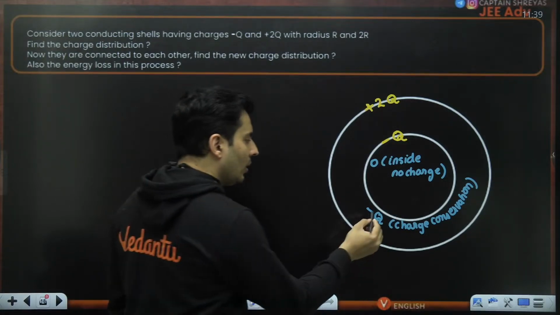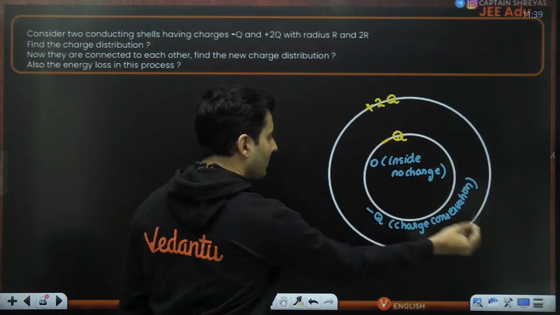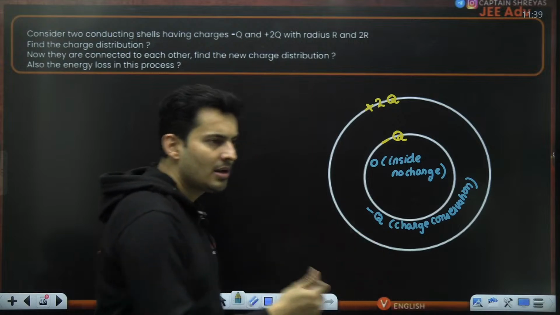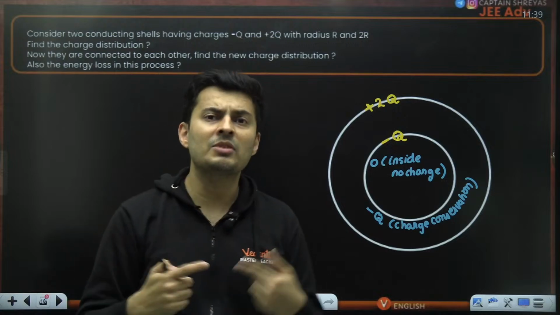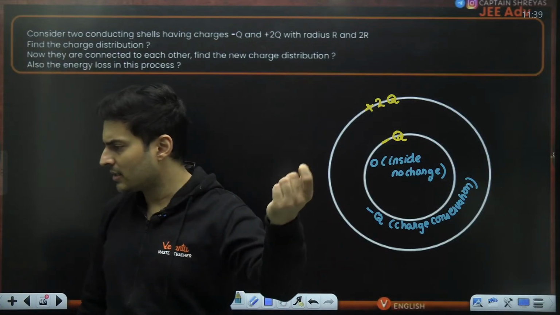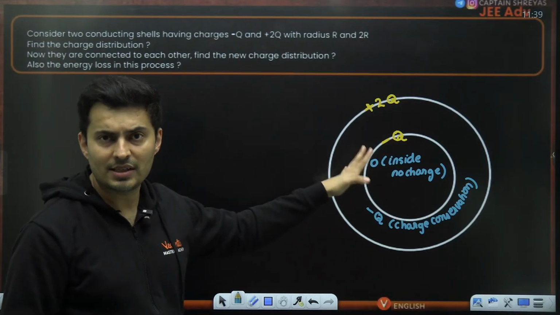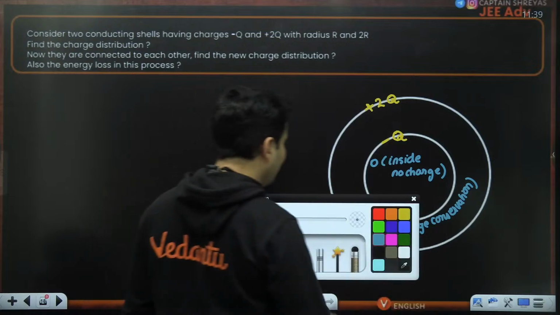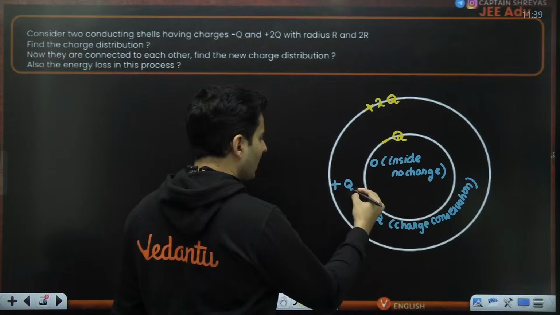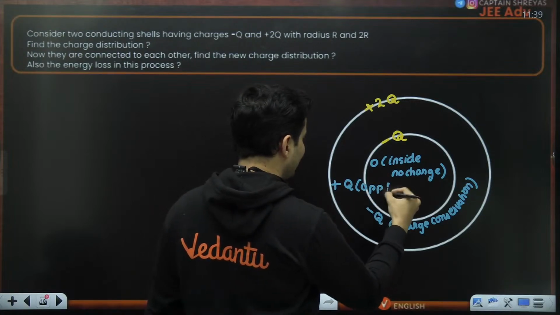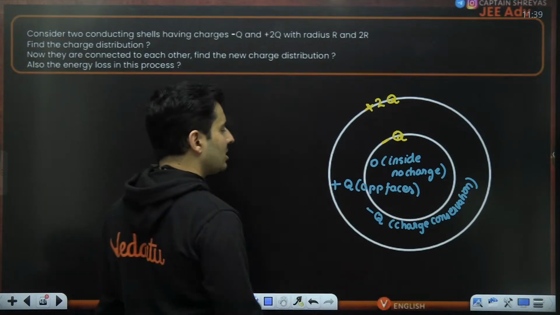Great. Now, who is facing this negative q charge? The inner surface of this outer shell. Whenever you have two surfaces facing each other, whether it be plates or shells, they always have opposite charges. This comes via Gauss's law. There is a detailed explanation for that, but remember this trick: whenever you have two conducting surfaces facing each other, isolated, the surface charges are definitely going to be opposite. So this is going to be plus q, because opposite faces will always have opposite charges. So there is plus q over here.